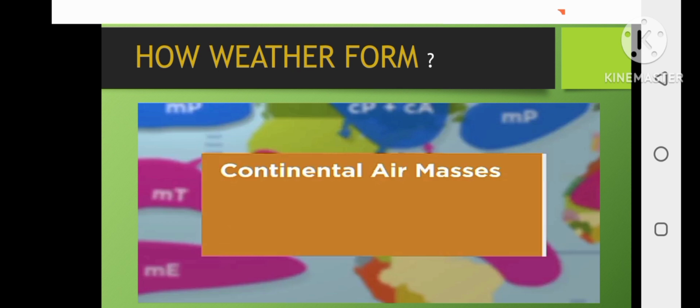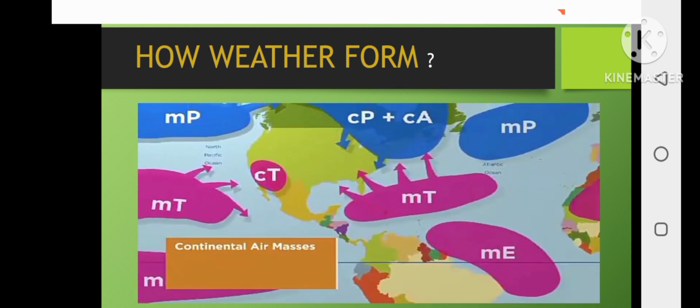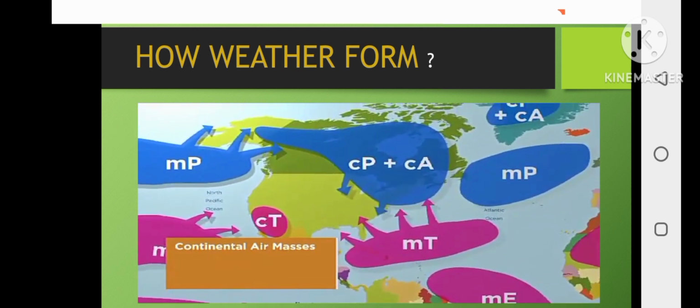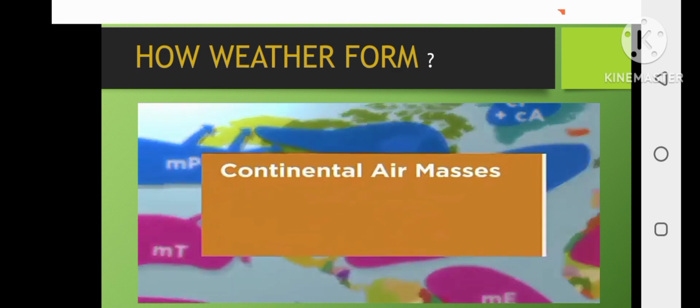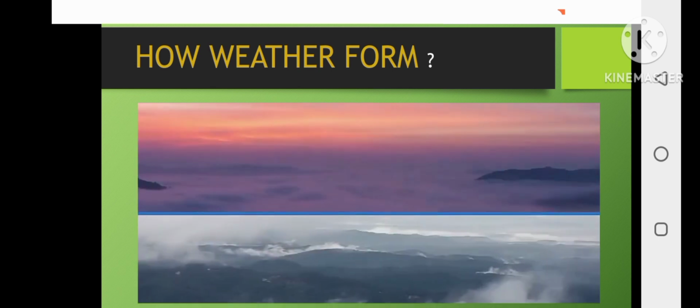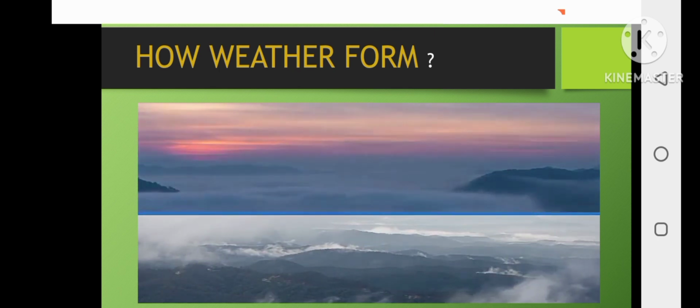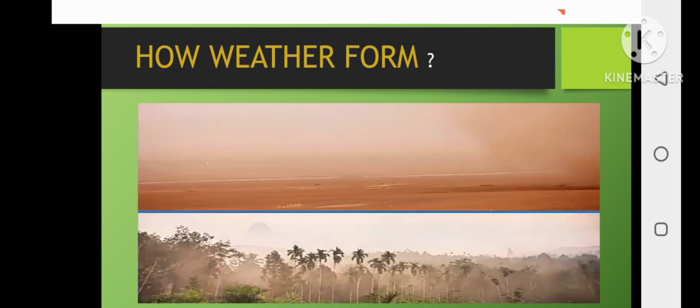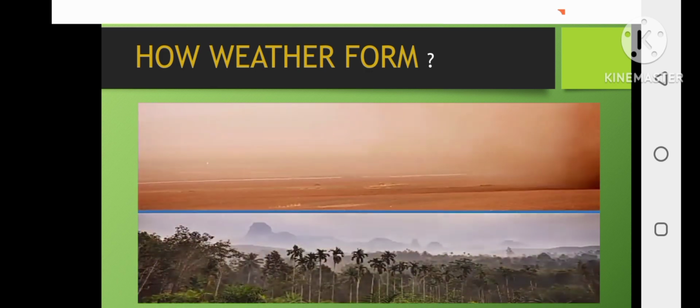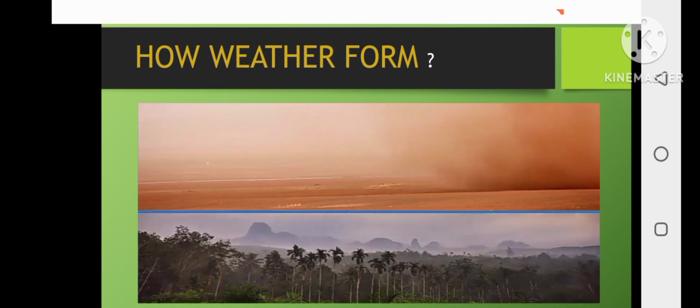Continental air masses form over continents. Because they form over land, they tend to contain less moisture. These air masses spend a lot of time over a continent before global winds push them along. There are two types of continental air masses: continental polar and continental tropical. Continental polar masses form over colder continental regions, and they tend to be cold and dry. Conversely, continental tropical air masses form over warmer continental regions and carry warmer, drier air.